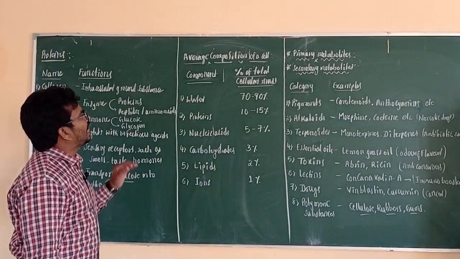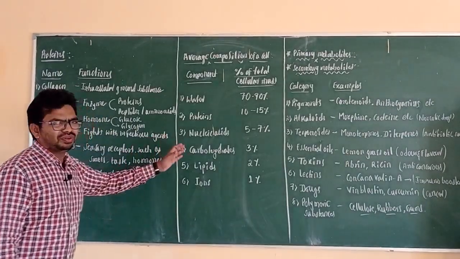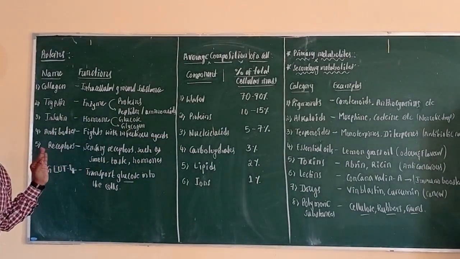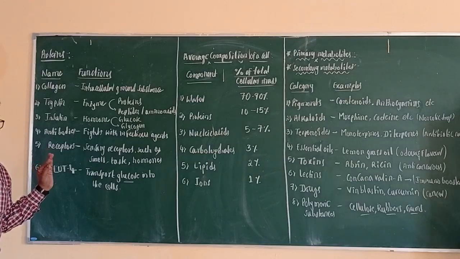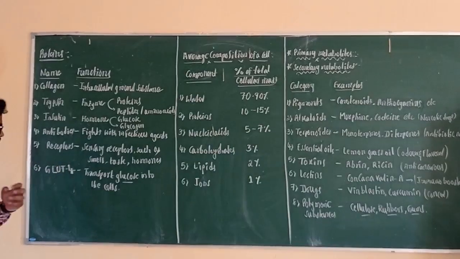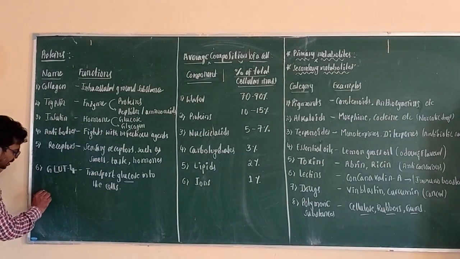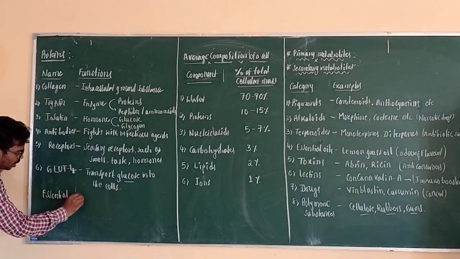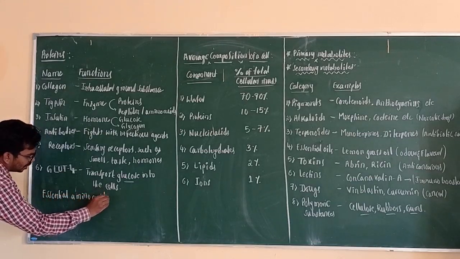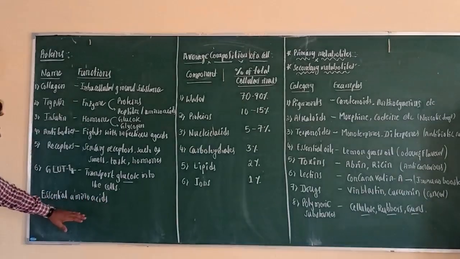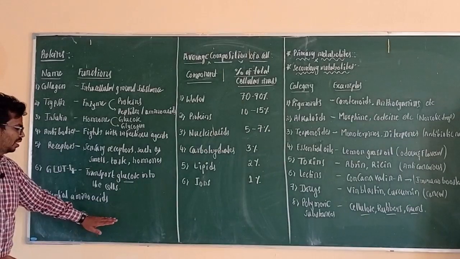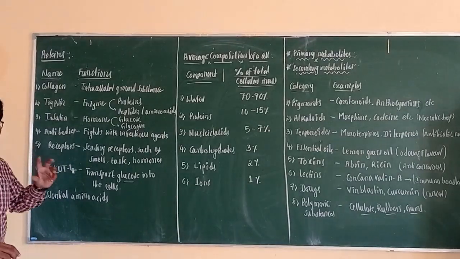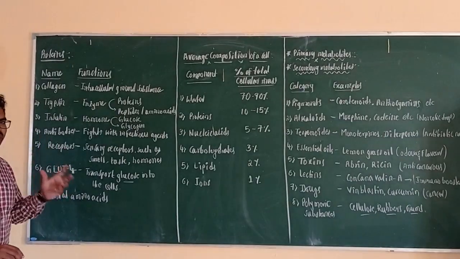Now we are going to discuss the average composition of a cell. Before that, I want to tell you one thing. Some of the amino acids are very essential to maintain life. We have to take them compulsorily through diet. Those we call essential amino acids. In advertisements also we can see that the edible oil we use to cook is said to have essential amino acids, which we have to supply through diet, otherwise it leads to